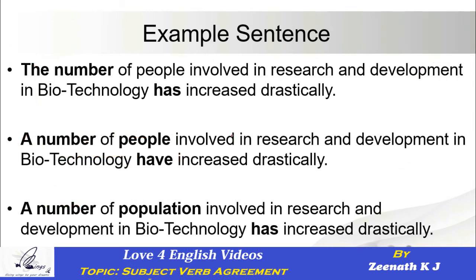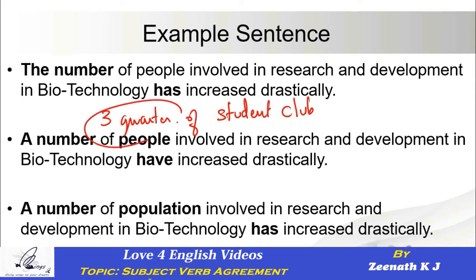Okay. I'd like to give one example over here. Let's imagine if I say 3/4 of student club. Maybe the sentence is starting with 3/4. So I'm very sure the subject is actually 3/4.